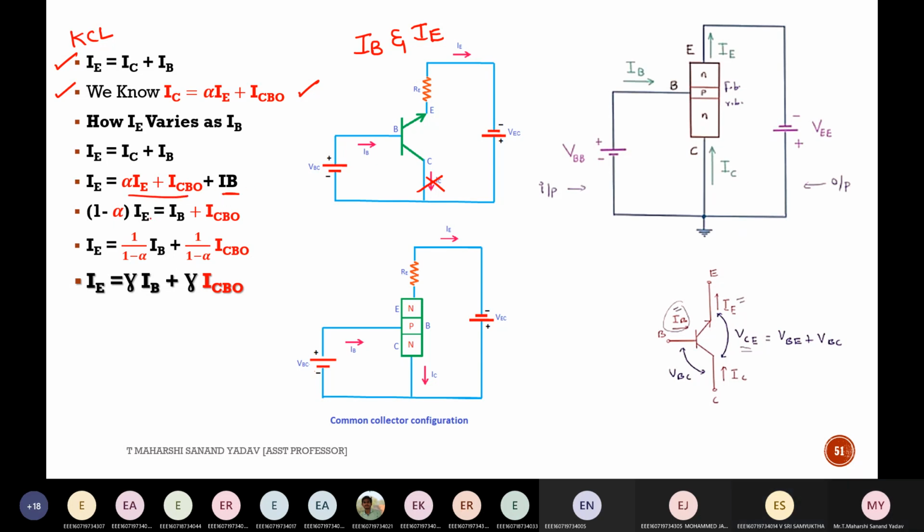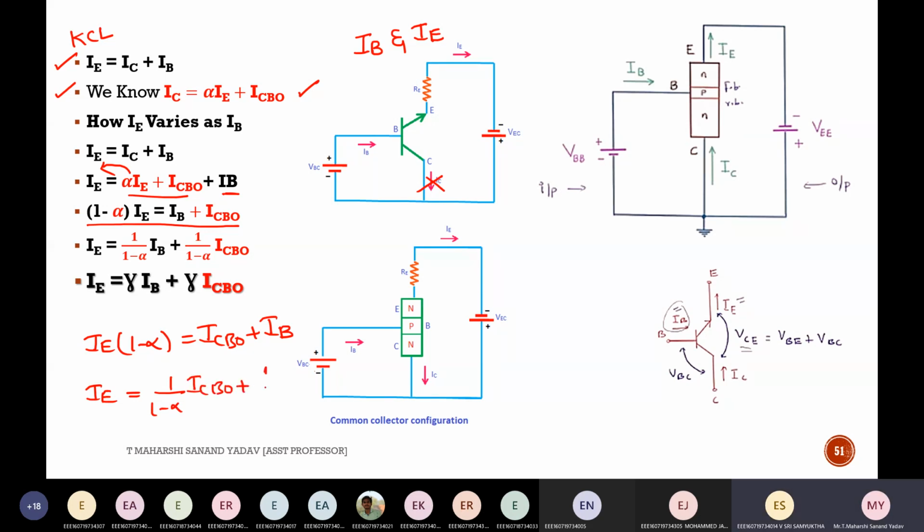Then it is taken to the left side: 1 minus alpha into IE. If I take IE as common, I get 1 minus alpha into IE is equal to ICBO plus IB. I want only IE, so it can be written as 1 by 1 minus alpha into IB plus 1 by 1 minus alpha into ICBO.